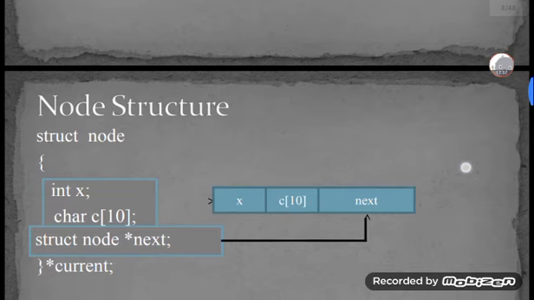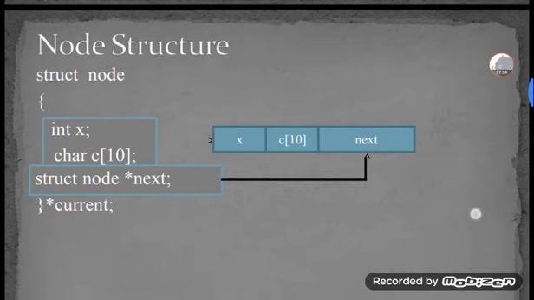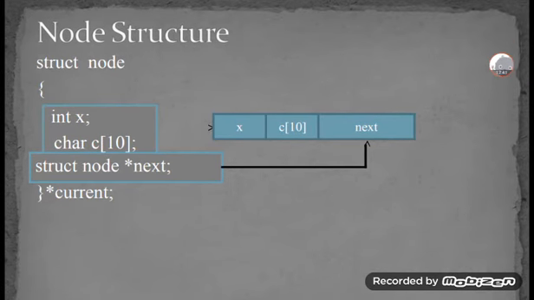After that, node structure. I discussed the node structure, struct node. For this, here is a simple code for how to create a node. I am taking one simple program to show how to create a node structure. Whenever we are writing a data structure program, we begin with a struct node.